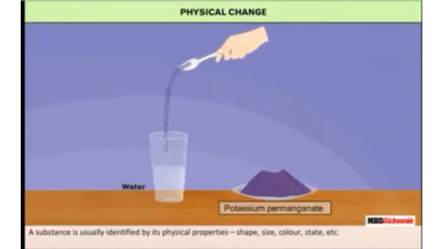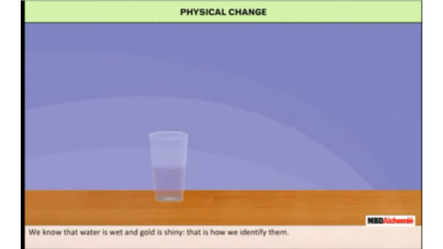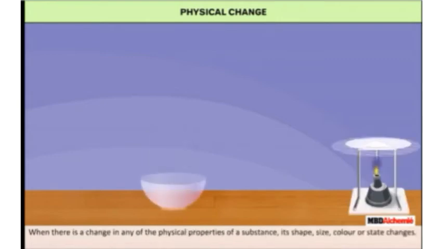Physical change. A substance is usually identified by its physical properties: shape, size, color, state, etc. Students, we know that water is wet and gold is shiny. That is how we identify them, right?